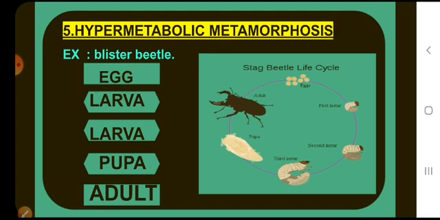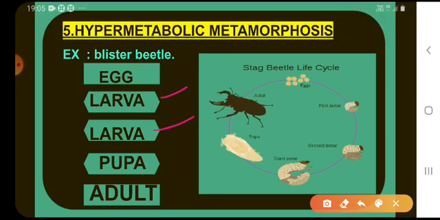In hypermetabolic metamorphosis, in some insects there may be two or more larval stages in the life history, and in addition it also has a pupa stage. This type of metamorphosis is called hypermetabolic metamorphosis. It occurs in blister beetle insects.